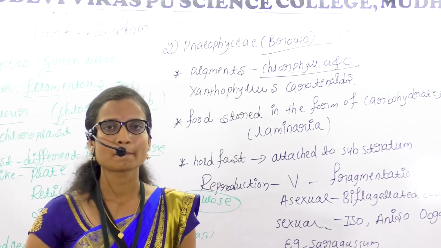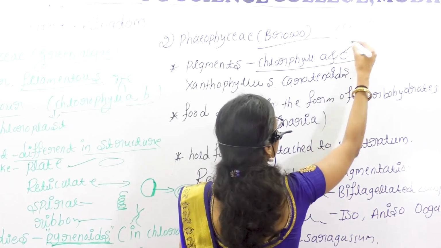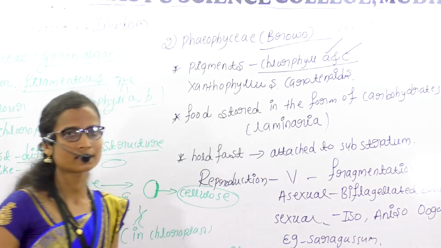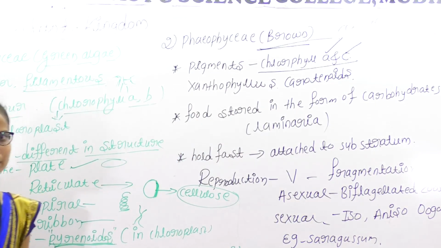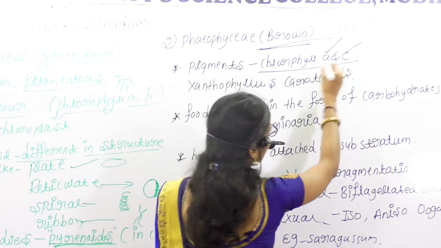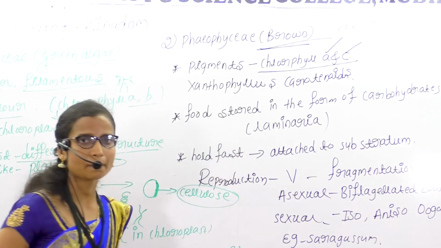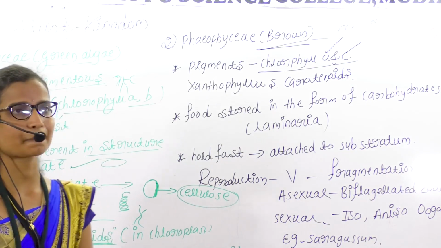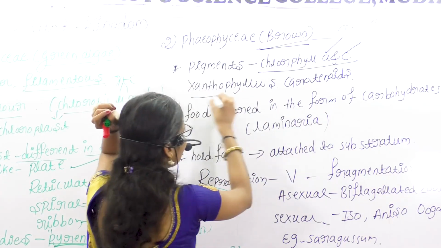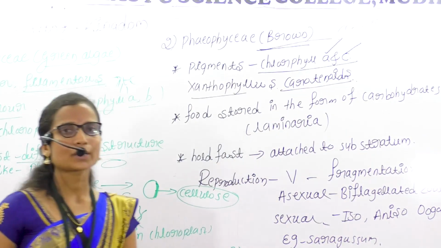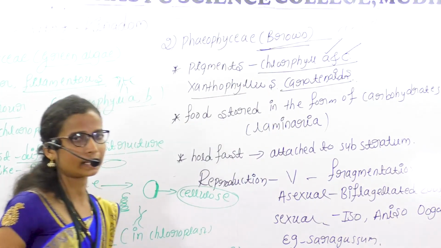The major pigments are chlorophyll A and chlorophyll C. That's why the algae are brown in color. Not only chlorophyll A and C, some other pigments are also present. Those are xanthophylls and carotenoids. These are important pigments present in the brown algae.